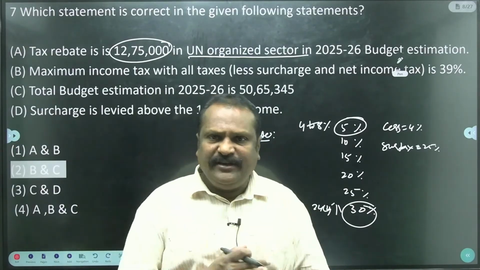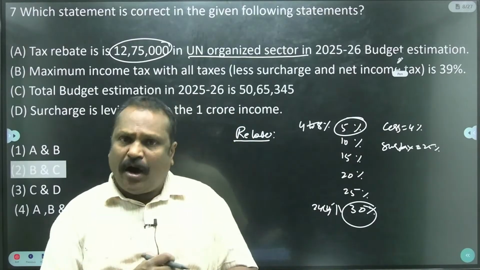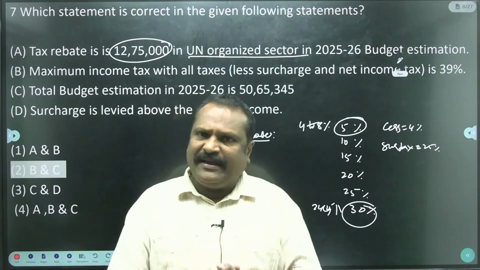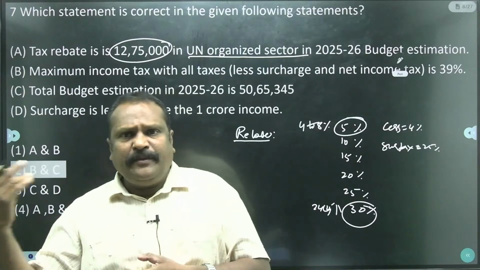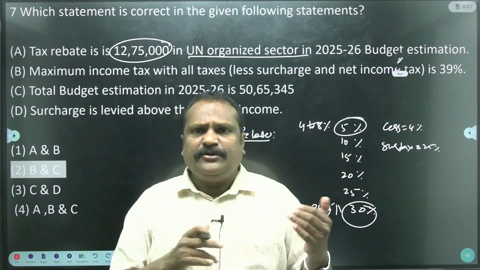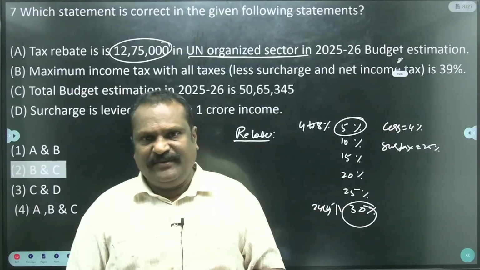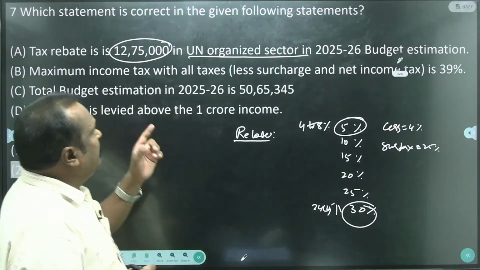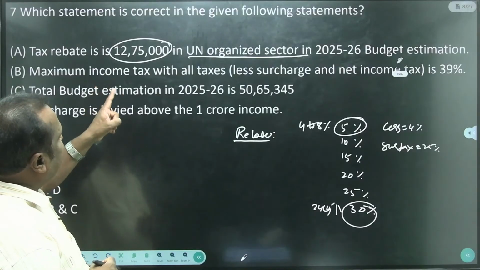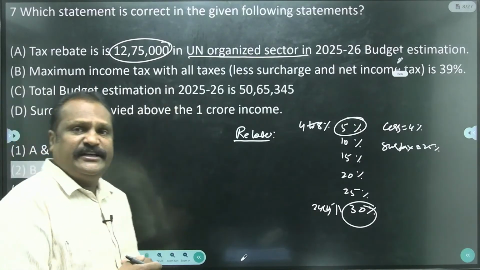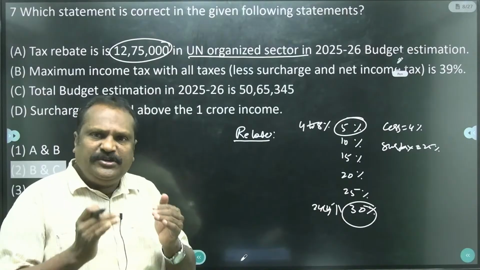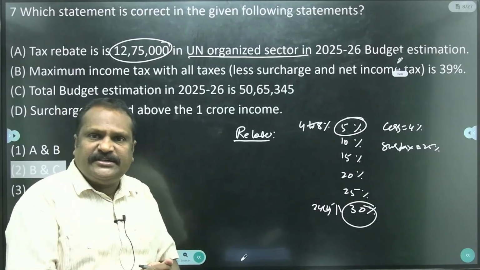A tea stall near your office or near your house, they don't pay the tax. That is unorganized sector. A big Cafe Coffee Day shop is an organized sector because they pay all kinds of taxes. Then this rebate is increased in the latest budget estimation 25-26, which is presented by Nirmala Sitharaman.